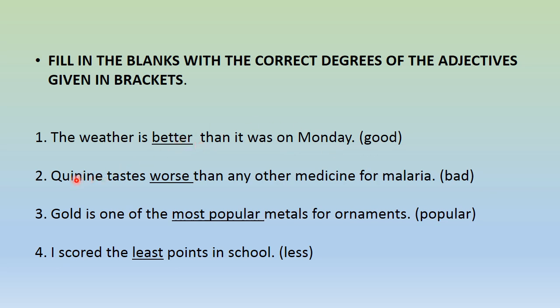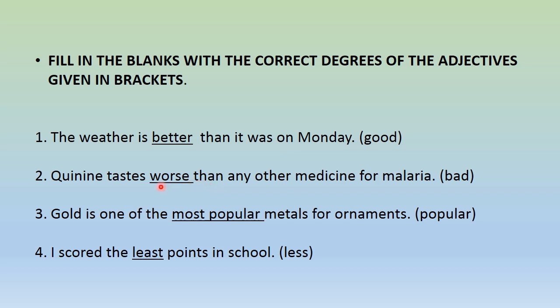Next question. Quinine tastes dash than any other medicine for malaria. Here the adjective is bad. Here again we are comparing between two. So the comparative degree of bad is worse. When we are understanding whether it is a comparative degree or a superlative degree, when the word then, T-H-A-N, comes, that means we are comparing between two. So it is a comparative degree.